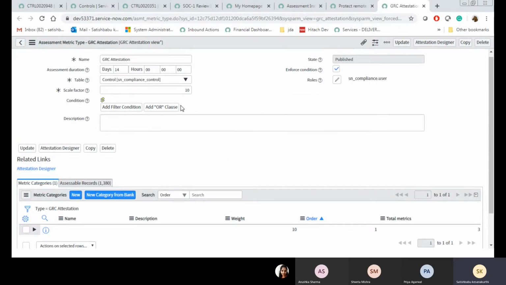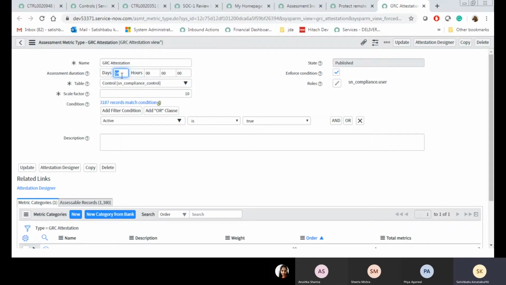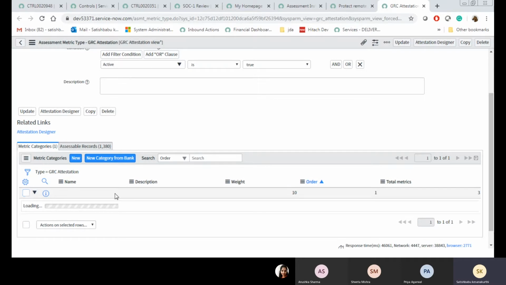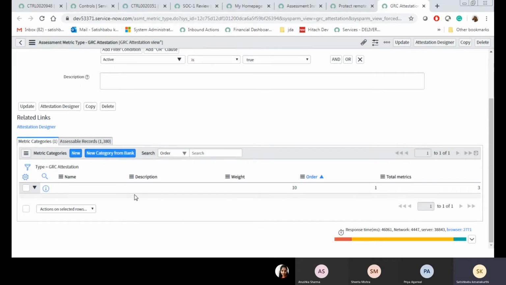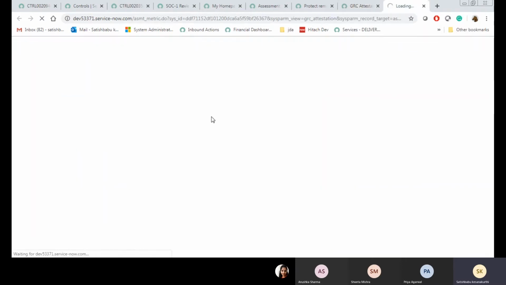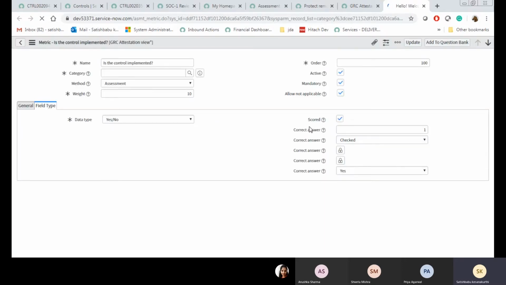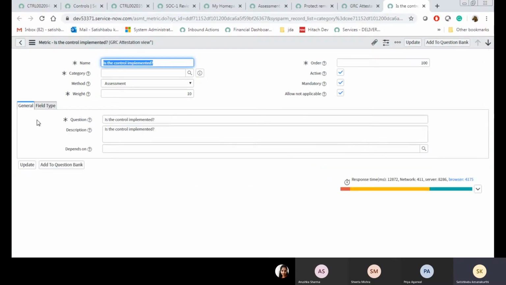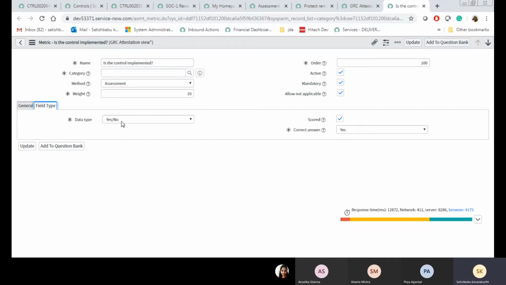Okay, whatever duration I showed you, that 14 duration you are going to set here. Data type is field type. Data type is yes or no. Code is yes. What is the correct answer? Yes. Yes is the correct answer.